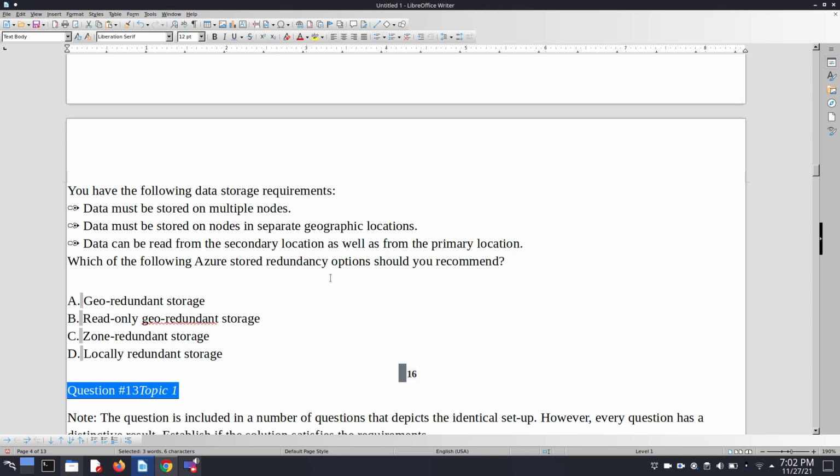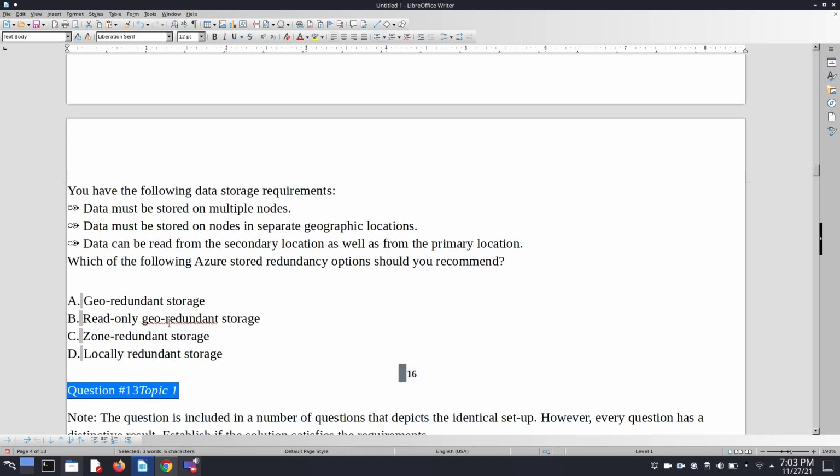So basically, if we explore the four options here, the first one is geo-redundant storage. Geo-redundant storage may be used, but it also increases the cost. So we move on to B to explore further.